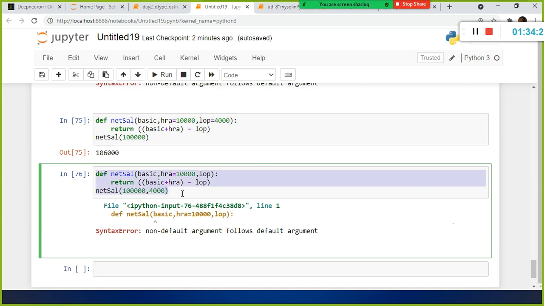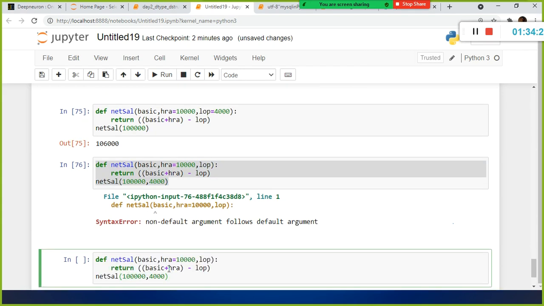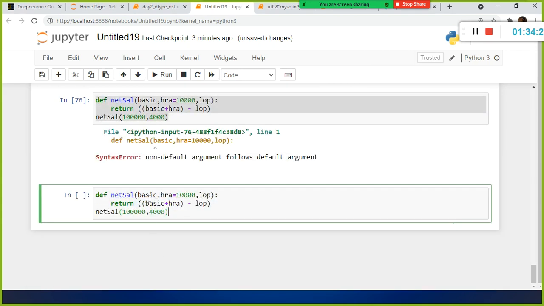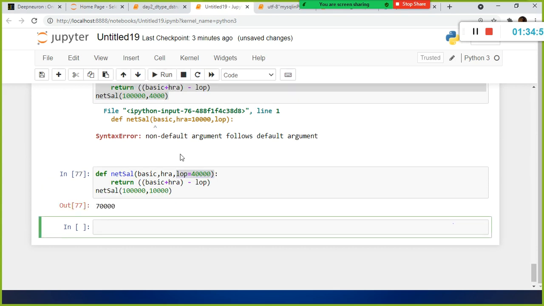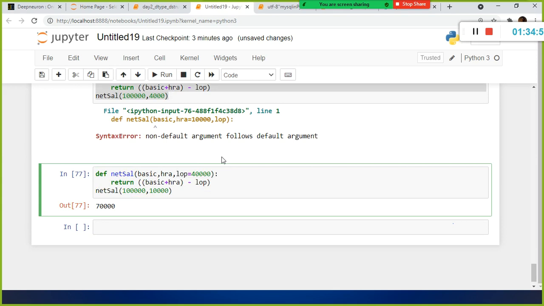So what we will do is we will copy paste it here. Here this is a non-default argument, right? And let's say HRA, this we already discussed, right? Anyhow, I'll just write HRA, and next one is 4,000. So your HRA is 10,000. This one will work, because the simple thing is your non-default argument should come first, followed by the default argument. It should not be in between. So now it works.